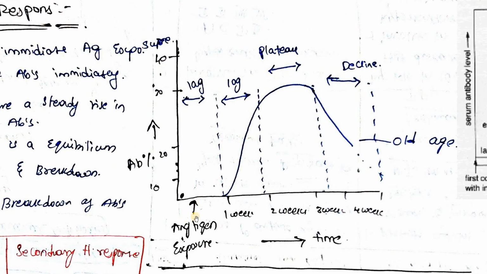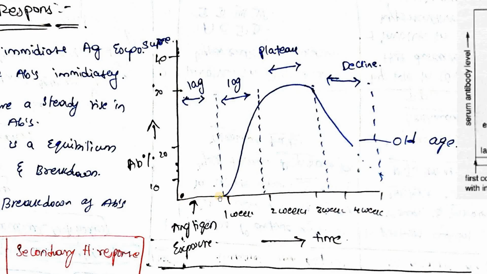So first I have an antigen exposure. So this is the x-axis and y-axis. On the x-axis I have time, whereas on the y-axis I have antibody percentage. So first I have an antigen exposure. So a parasite entered into my body. Can my body immediately prepare antibodies? No, right? It needs some time to produce antibodies, right?